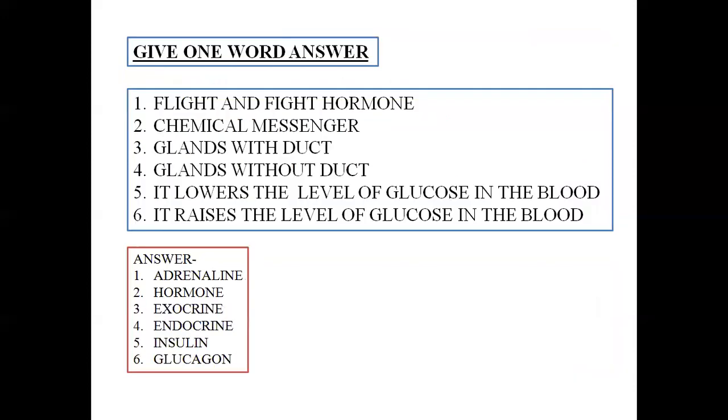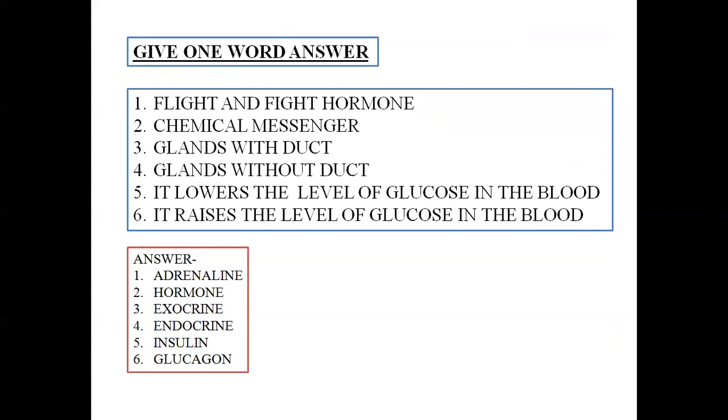Next is give one word answer. First is flight and fight hormone. Which hormone is known as the fight or flight hormone? It is adrenaline.